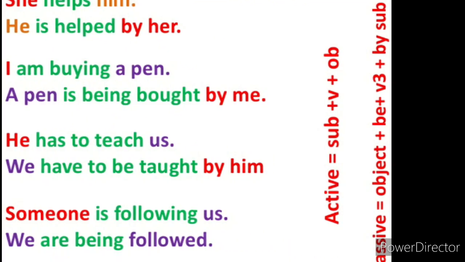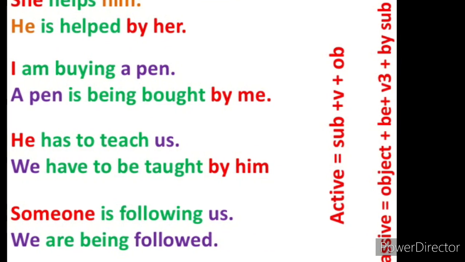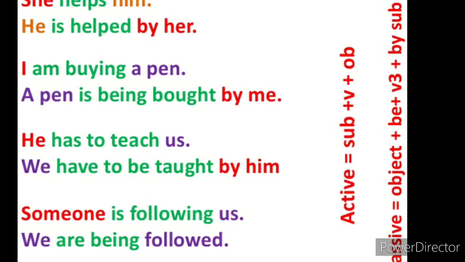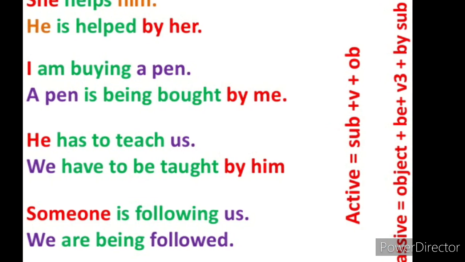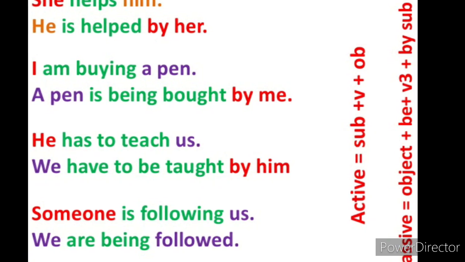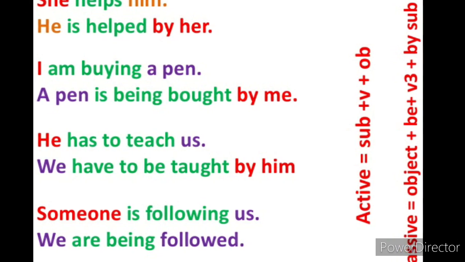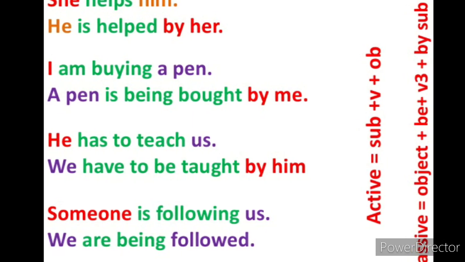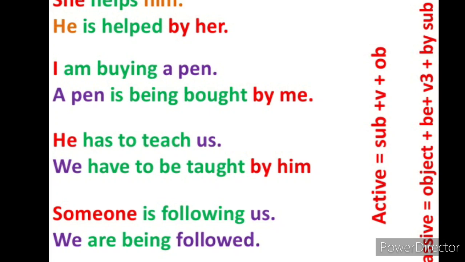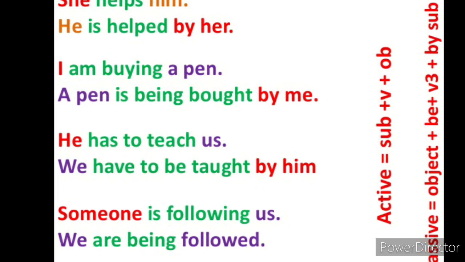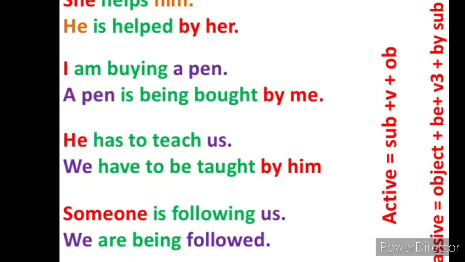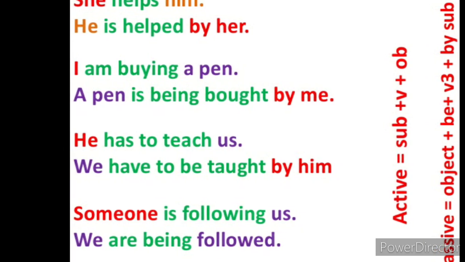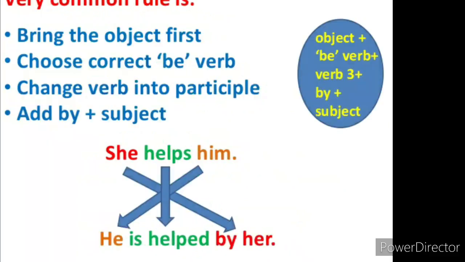Dear student, there are many other examples. She helps him. He is helped by her. I am buying a pen. A pen is being bought by me. In active voice, subject plus verb plus object. In passive voice, object plus be plus third form of the verb plus by plus subject. For example, someone is following us. We are being followed.